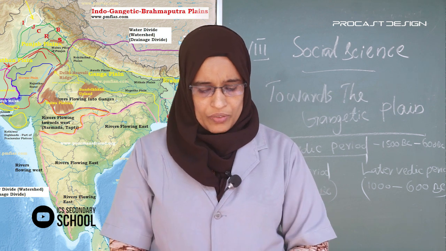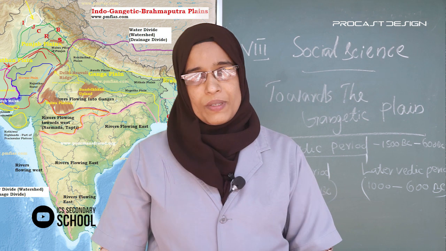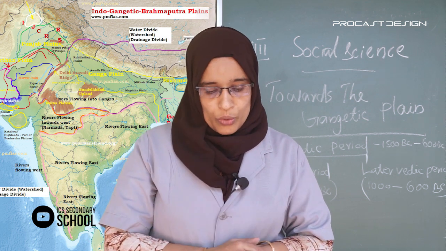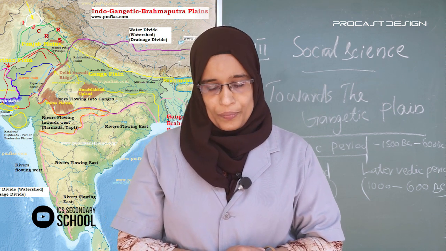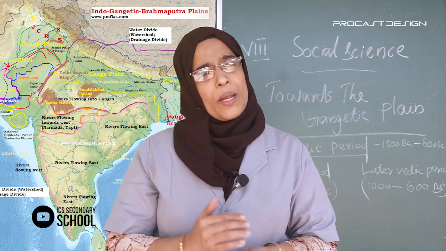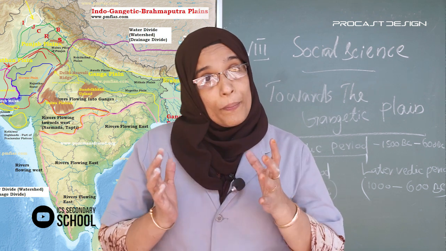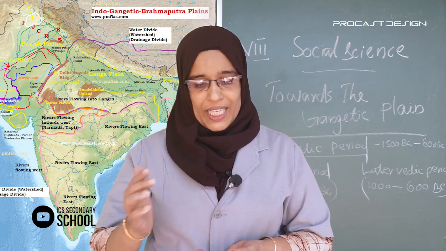There are many points. First, Aryans belonged to different tribes. Tribe means Gotra. A Gotra was formed by joining many Ganas.